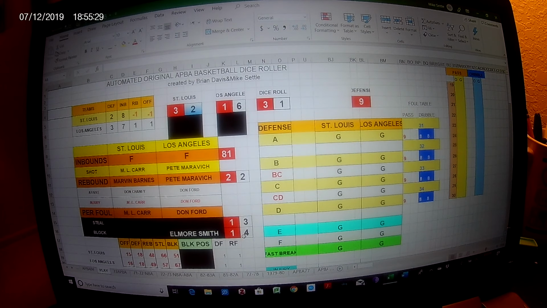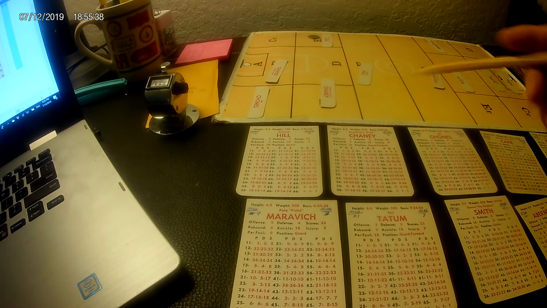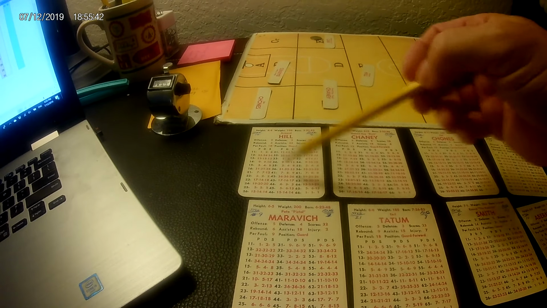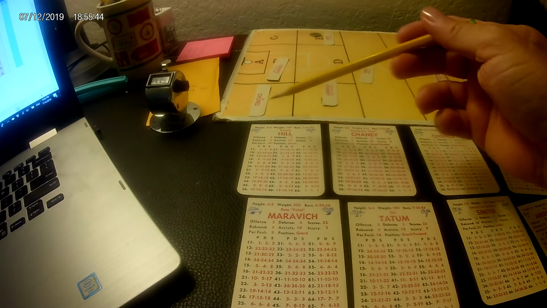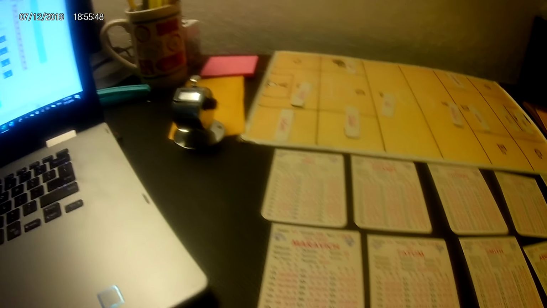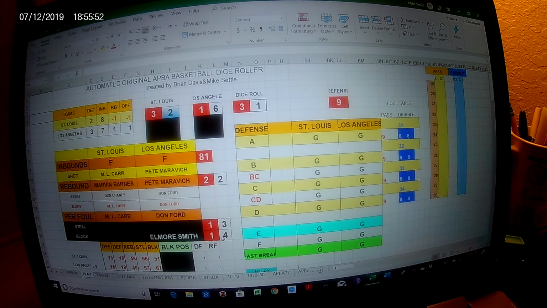St. Louis is in the bonus. Okay, here's what you have to do on a charging. Look here. Maravich, who's guarding Maravich? I have them set up who's defending each other. Armand Hill, the great little defender from Hubie Brown's Atlanta Hawks team in '77. Armand Hill drew the charge. He came in off the bench. Now he drew the charge. So Armand Hill will get another chance at one in the bonus as we have 2 dice rolls left.